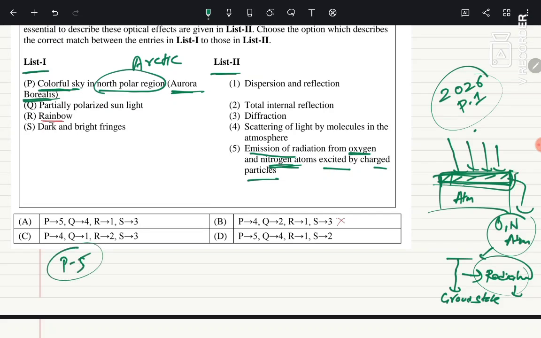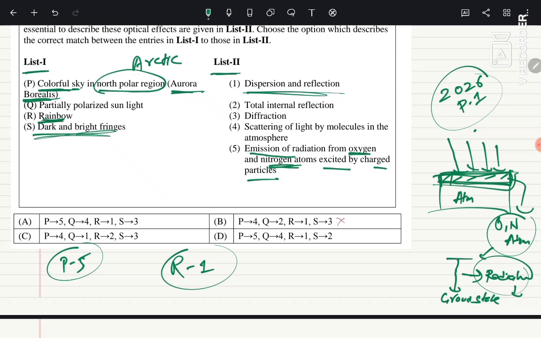The next is rainbow. Rainbow is very easy because to form a rainbow we know the main player is dispersion. Reflection, total internal reflection, refraction all play a role, but dispersion is the main role, the splitting of light into 7 constituent colors. So dispersion is present only in the first one, so we can write R as 1. Now dark and bright fringes.